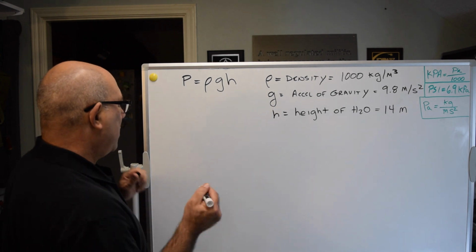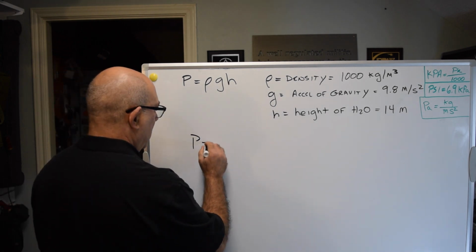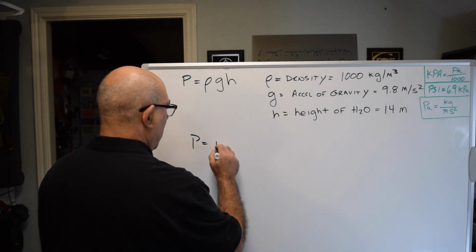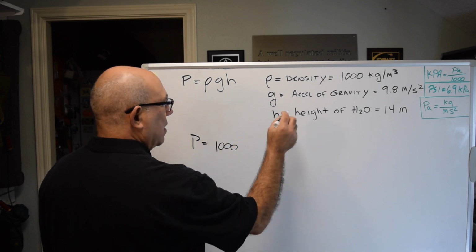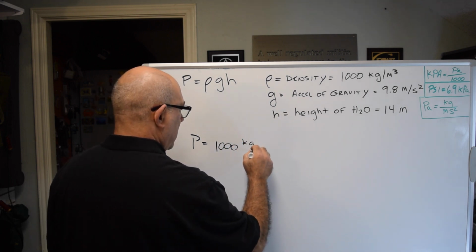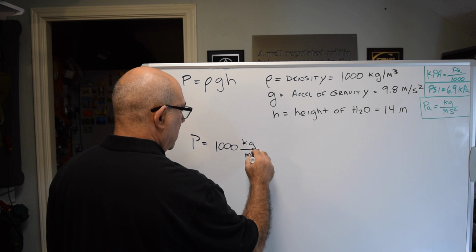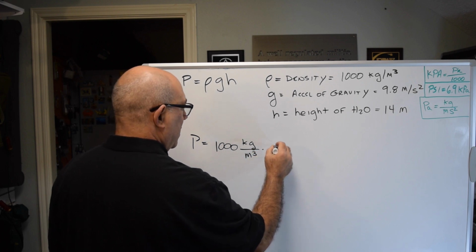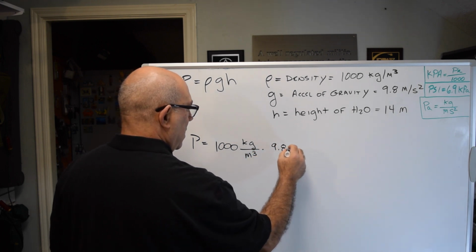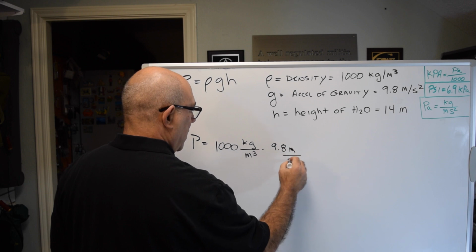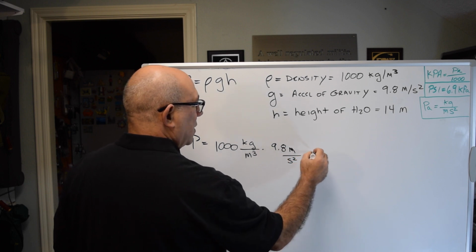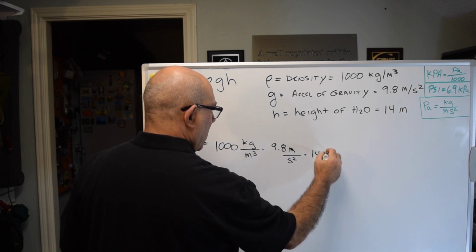So let's start to calculate. So we have pressure equals 1,000 kilograms per meter cubed times 9.8 meters per second squared times 14 meters.